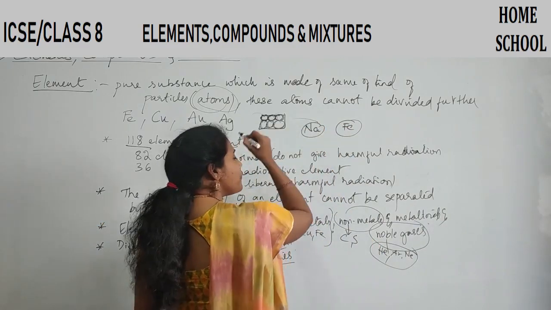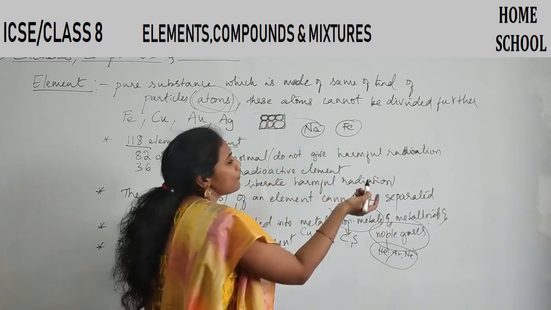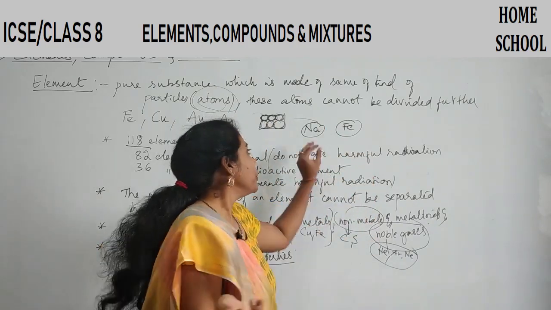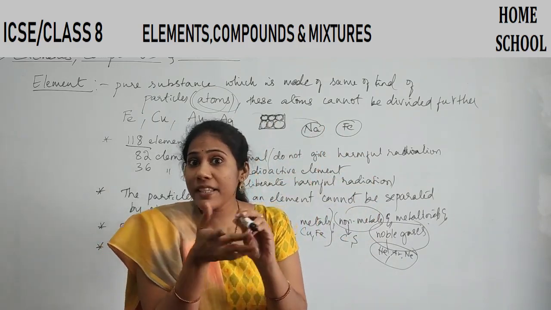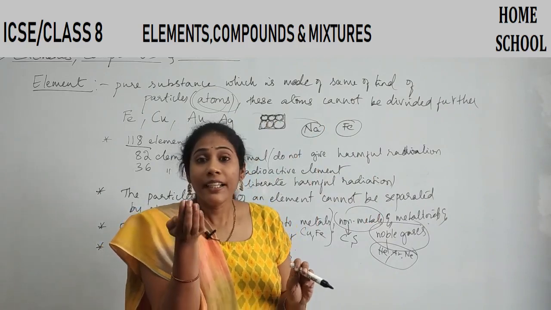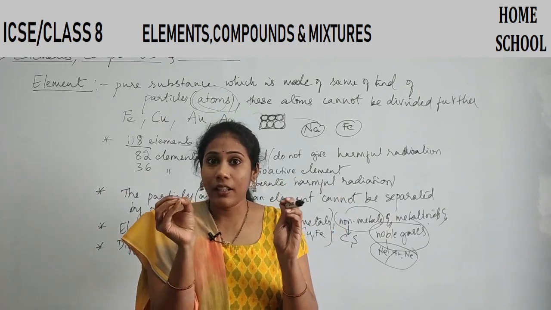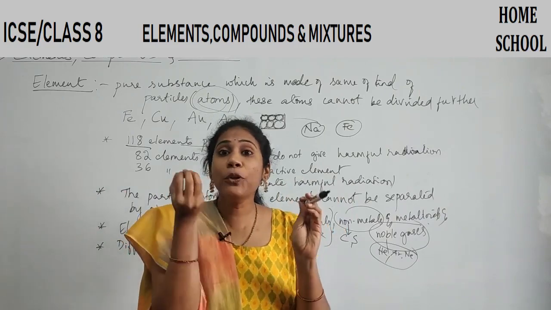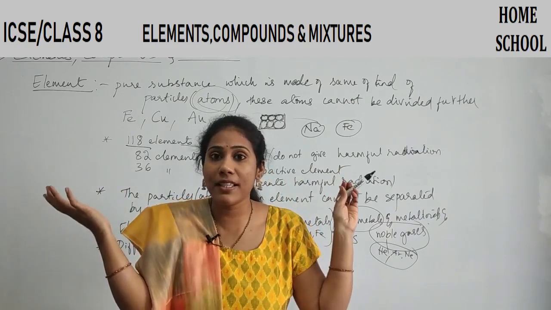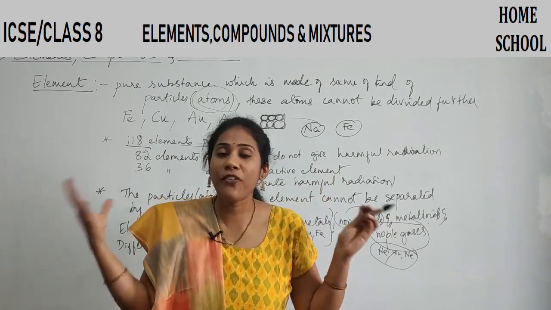The properties of sodium are different, the properties of iron are different. You can't hold a sodium piece in your hand, right? You can't expose sodium to water or air. If you expose sodium to water or air, it will burst. It will catch fire.